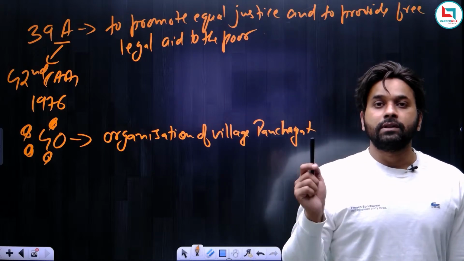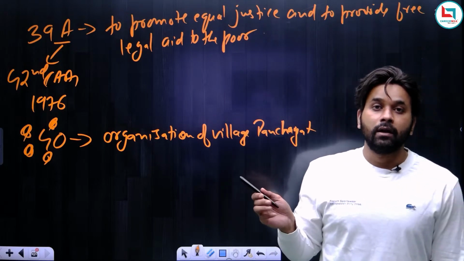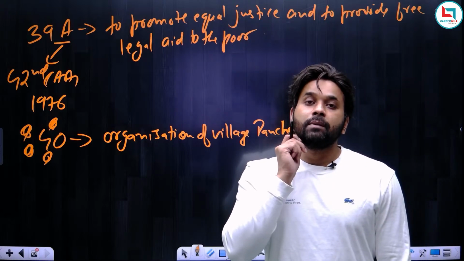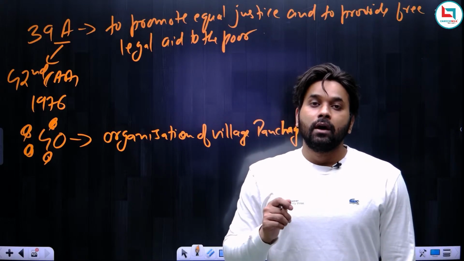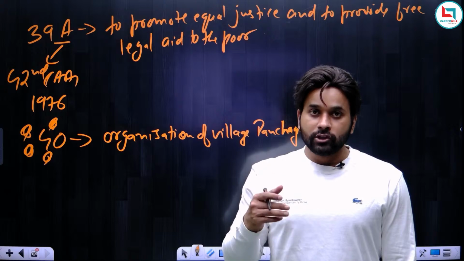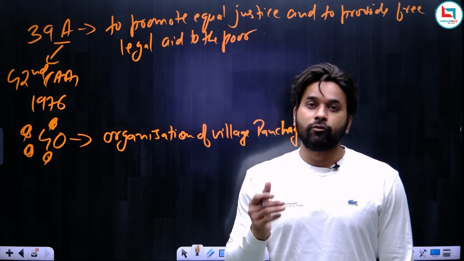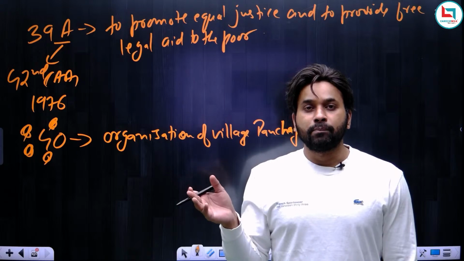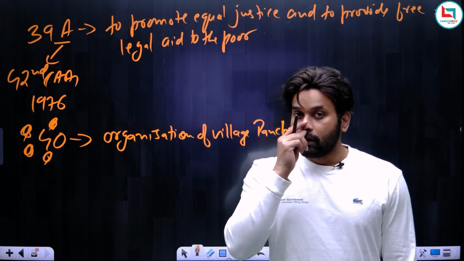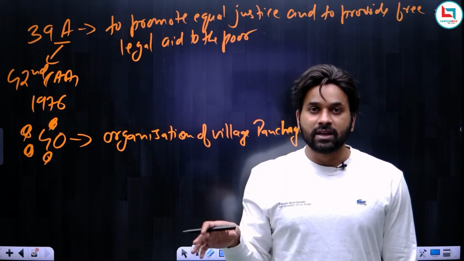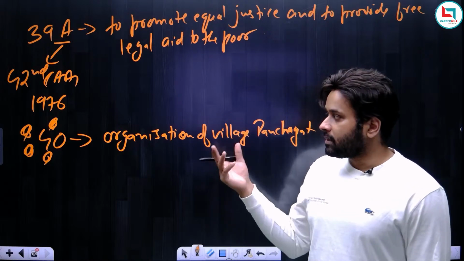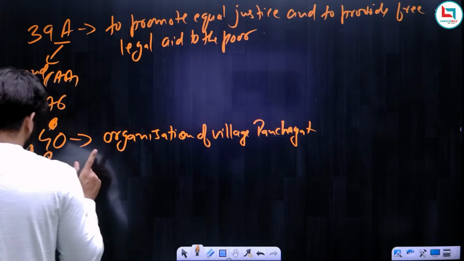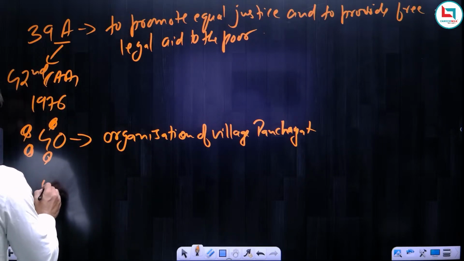Which article deals with panchayat? It is Article 40. See, panchayat was inserted in the constitution by the 73rd Amendment Act during the P.V. Narasimha Rao government. But before that, the mention of panchayat in the constitution was under Article 40. Later on, in 1992, Part 9 of the constitution was added, under which there is panchayat. But before that there was Article 40 dealing with panchayat. So that is why this is important. So Article 40.